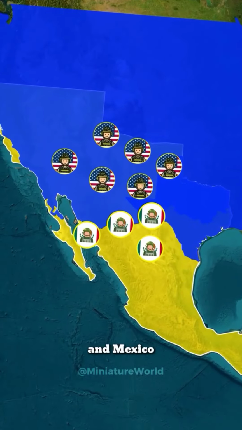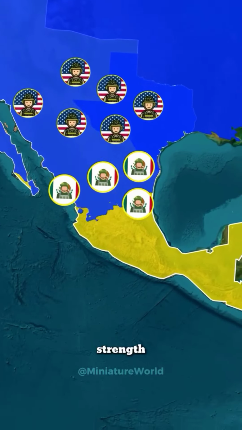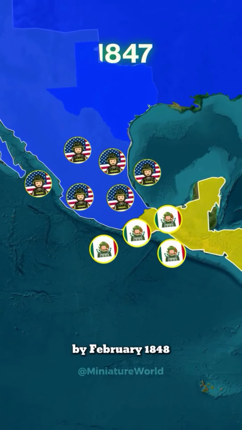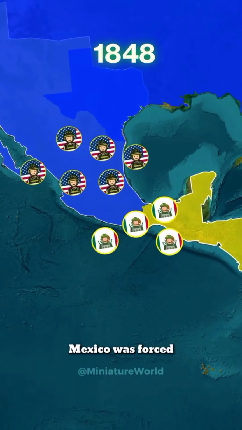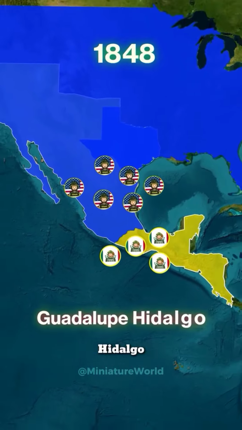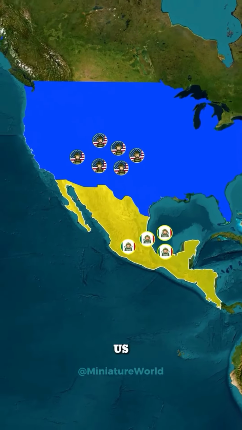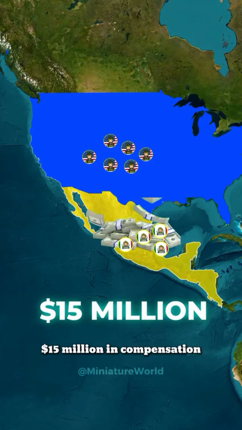the U.S. and Mexico. With superior military strength, the U.S. captured Mexico's capital in 1847. By February 1848, Mexico was forced to sign the Treaty of Guadalupe Hidalgo. Under this treaty, Mexico ceded a vast area of land to the U.S. in exchange for $15 million in compensation.